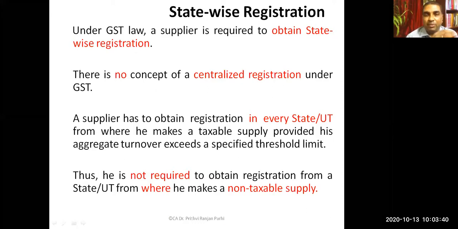Now, one technical thing you have to learn. This registration is required state-wise. So you have to remember, under GST law, the supplier is required to obtain state-wise registration. That means it is possible in, let us say, one state there are multiple places, the one registration is possible. For every state, one should have separate registration. Let us say one is operating from two different places, then one should have two registrations. Okay. The supplier is required to obtain state-wise registration.